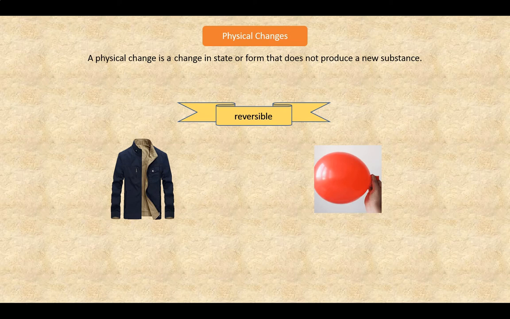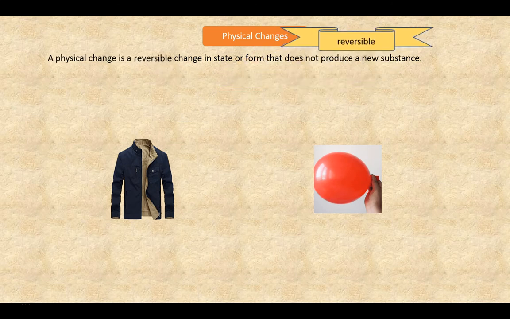What do you think may be reversible in this definition? You probably would say state and form, and you'd be correct. Since both are changes, we'll say that the change is reversible. So let's take the word from the banner and slide it into the definition and place the banner up here.